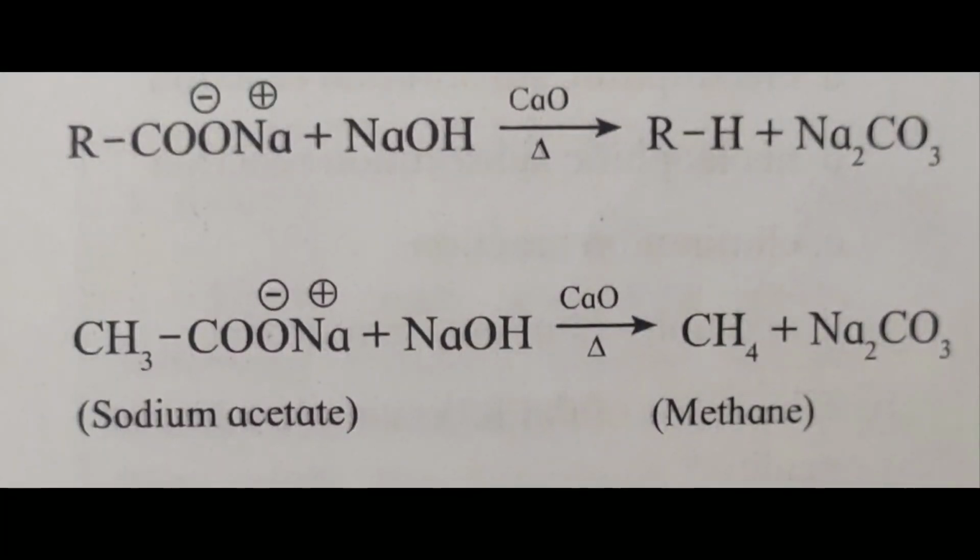For example, the sodium salt reacts with NaOH in presence of soda lime and gives the hydrocarbon. Sodium acetate reacts with sodium hydroxide in presence of soda lime to give methane plus Na2CO3.